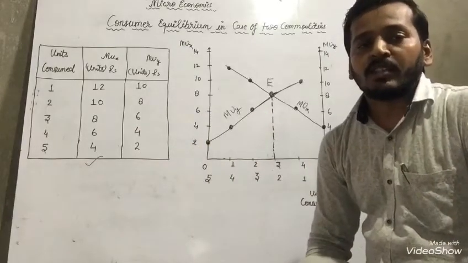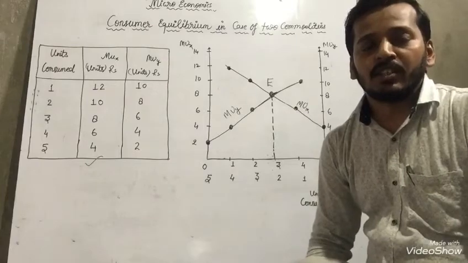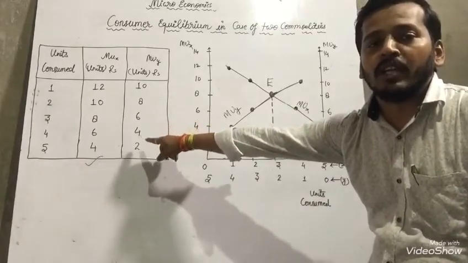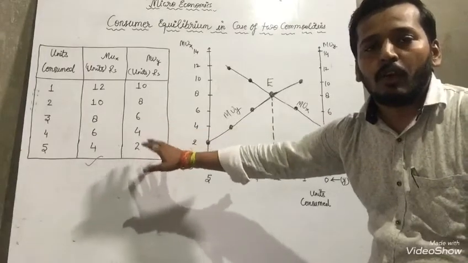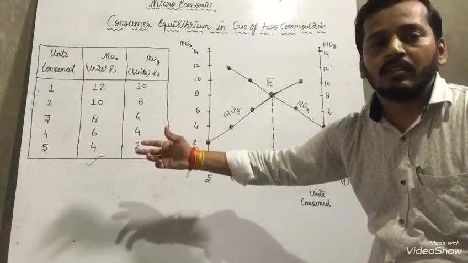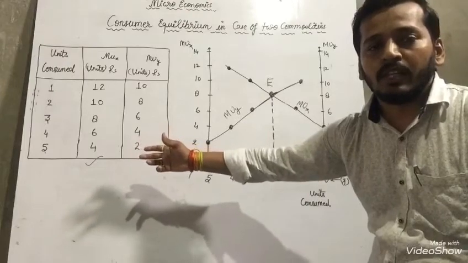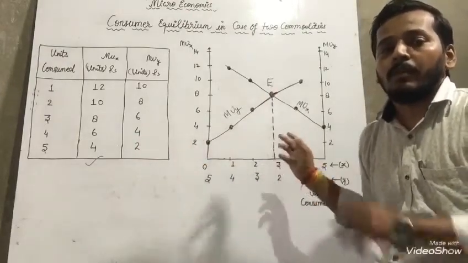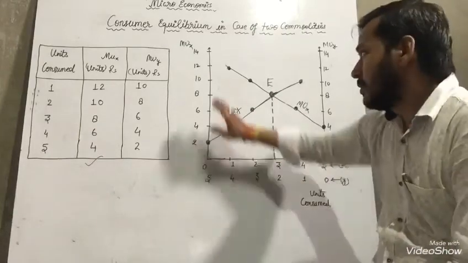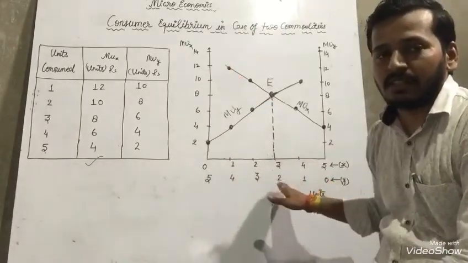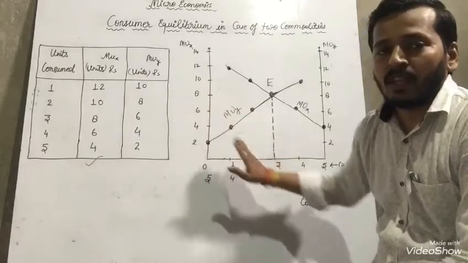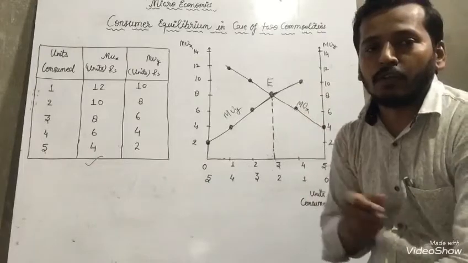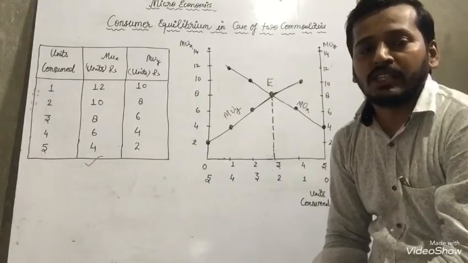Okay, suppose this question comes in the examination. What will you do? You just have to make a table accordingly. The same table or another table you have to make. Next, you have to prepare the graph, with the same X axis and Y axis, because both can be represented in the same one.